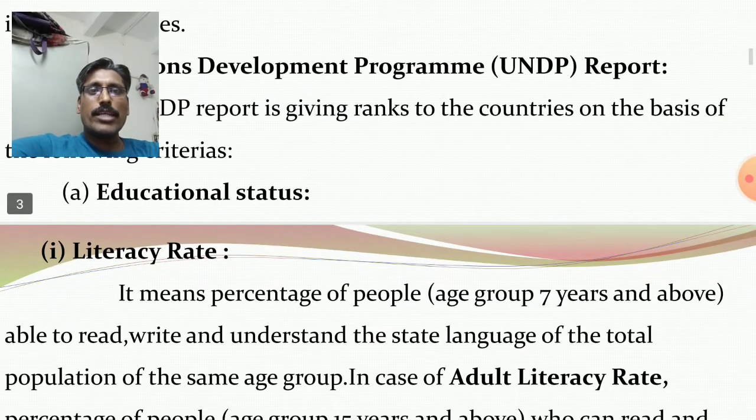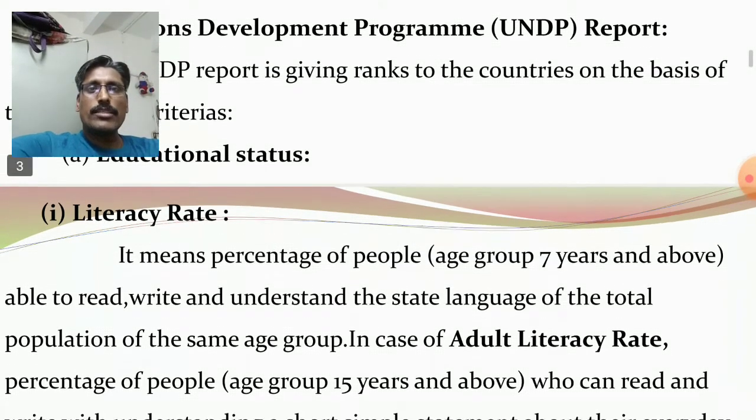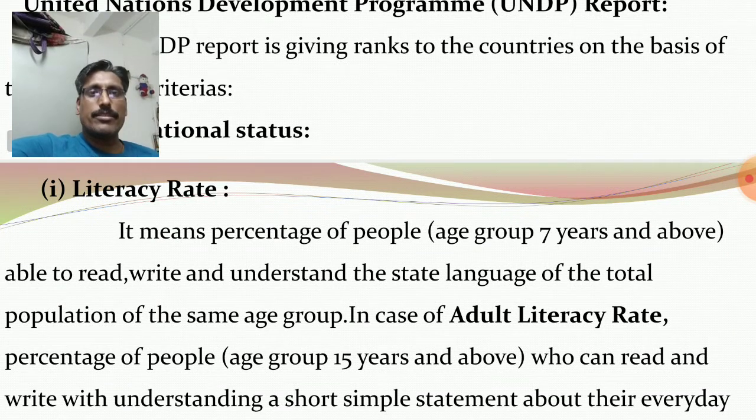It is educational status. In educational status, first one, literacy rate. How to define literacy rate? It means percentage of people, you consider age group 7 years and above, able to read, write and understand the state language of the total population of the same age group.